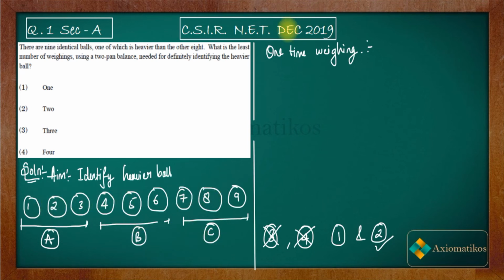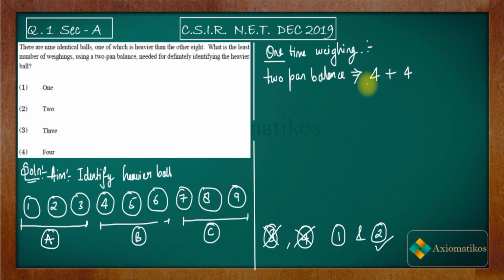Now in one-time weighing, you have to distribute 9 balls among 2 packets, because we have a 2-pan balance. If you want to find the heaviest ball and you have only one weighing, then in a 2-pan balance the maximum you can do is 4 plus 4.